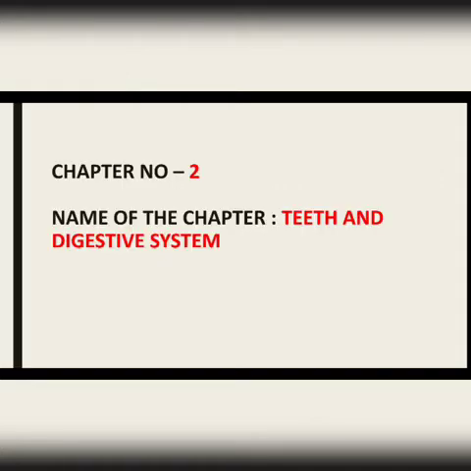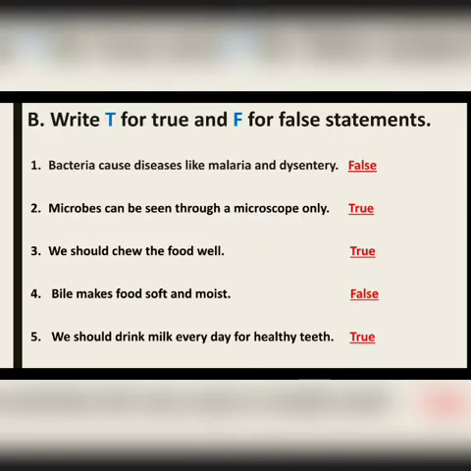We have finished the revision of the second chapter from the book, that is teeth and digestive system, right? In the previous class, we discussed the answers of true and false from the let's recall part, and also the answers of question A, take the correct answer from the exercise part given in the book. Today we are going to discuss the answers of question B, C and D. So now let's start our class.